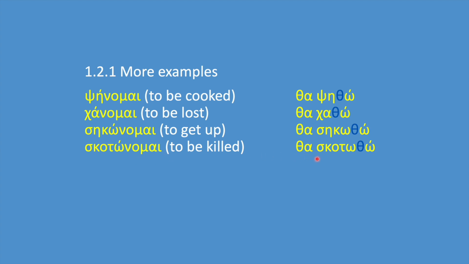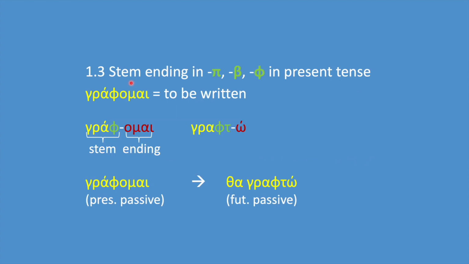Σκοτώνομαι, θα σκοτωθώ. Here we have verbs that have a stem ending in pi, vita, or phi in the present tense. For example, the verb γράφομαι. We take away the ending ome and we are left with the stem γράφ.